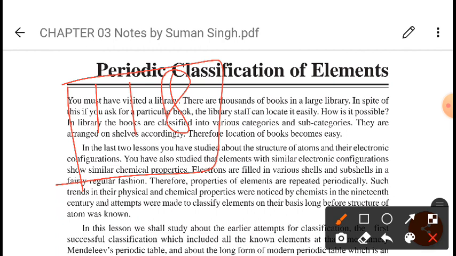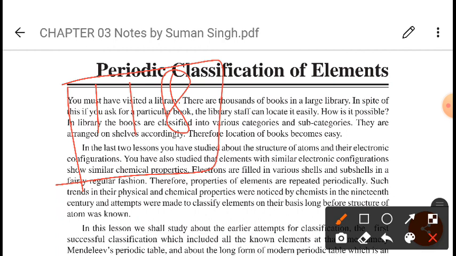The systematic study of these elements and their compounds is possible only when these elements are arranged in a simple way, in such a fashion that the arrangement is closely related to their properties and makes our study simpler.